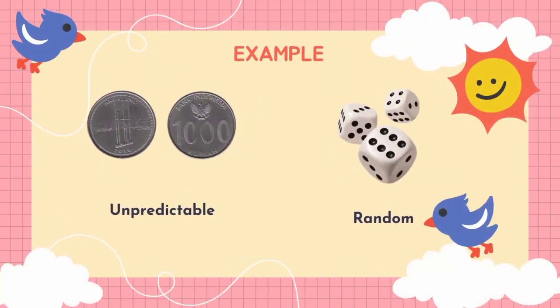Usually, in math, we deal with things that always happen the same way. They're completely certain. Like if you add 1 and 1, you're always gonna get 2. If you multiply 2 and 3, you're always gonna get 6. There's no uncertainty at all, but in the world, things aren't always so predictable. Take a coin toss and dice, for example. We can't predict whether the coin will be heads or tails and what number will appear on the dice. It's unpredictable and random.